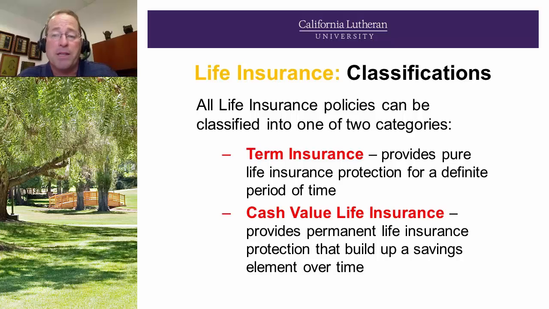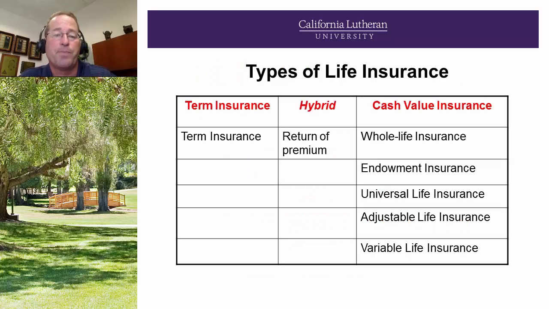Now all life policies can be classified into one of two categories, the first being term and the next being cash value life. Term insurance provides pure life insurance protection for a definite period of time. Cash value life coverage provides permanent life insurance protection that builds up a savings element over time. So on the left we have term, on the right we have cash value: whole life, endowment, universal, adjustable life, and variable life. And in the middle column, we actually have a hybrid, return of premium term coverage.